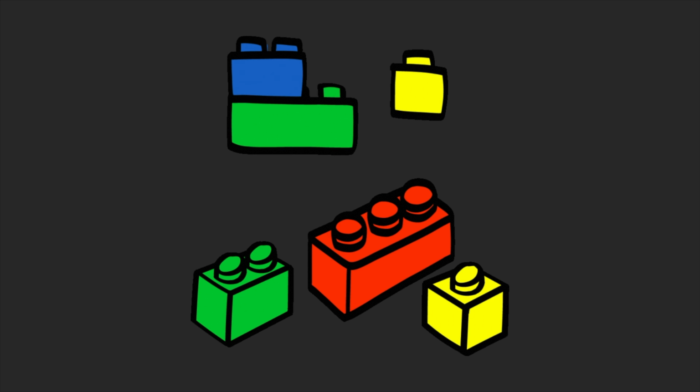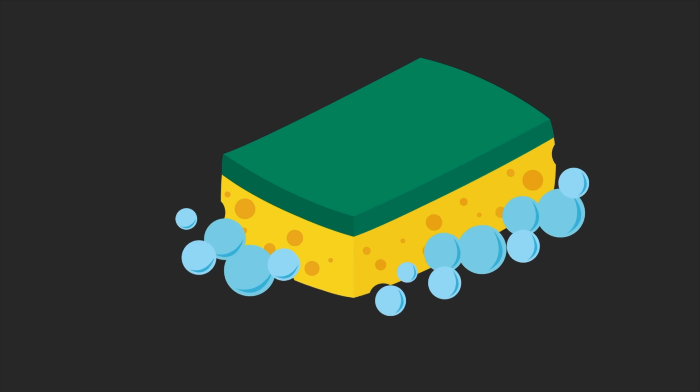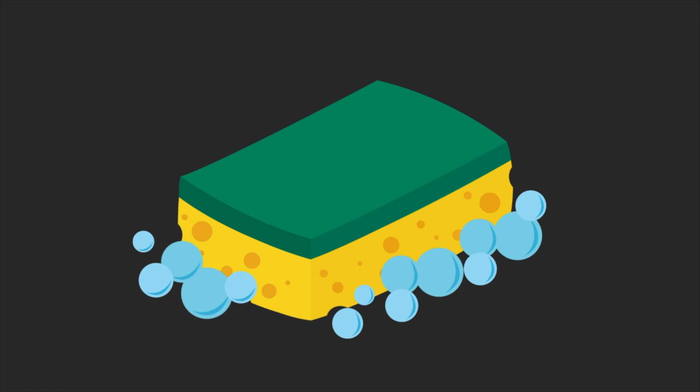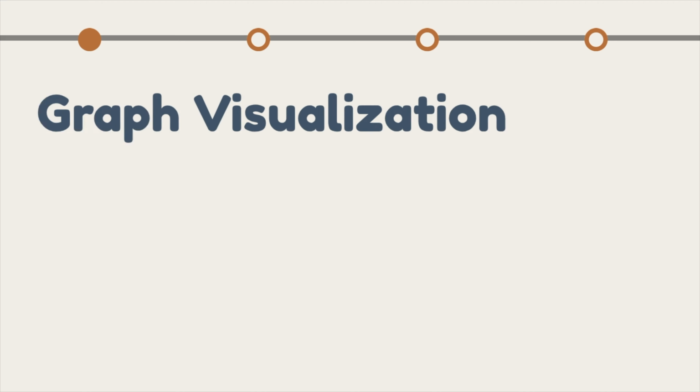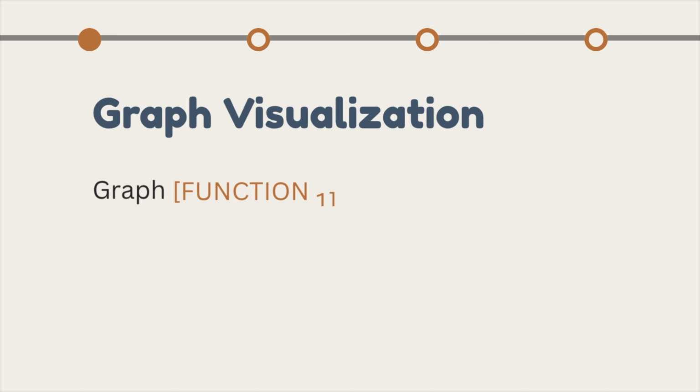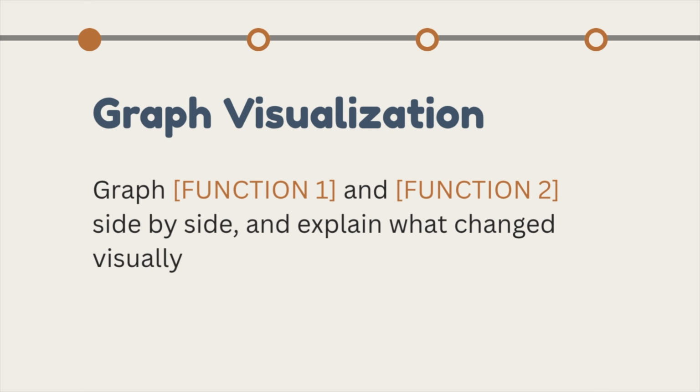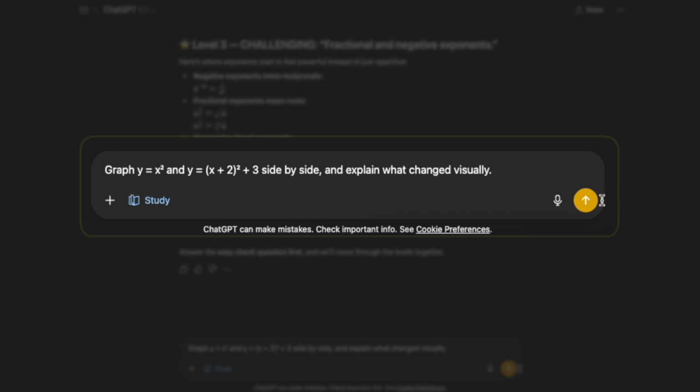Okay, so you build the concept foundation, but algebra still feels abstract because you can't see what these equations are actually doing. Now this makes it harder for the value to be absorbed. So we could try to use ChatGPT to visualize these ideas. First prompt framework under this is graph visualization. It makes you see how changing the numbers affects the graph, which leads to math being less abstract.